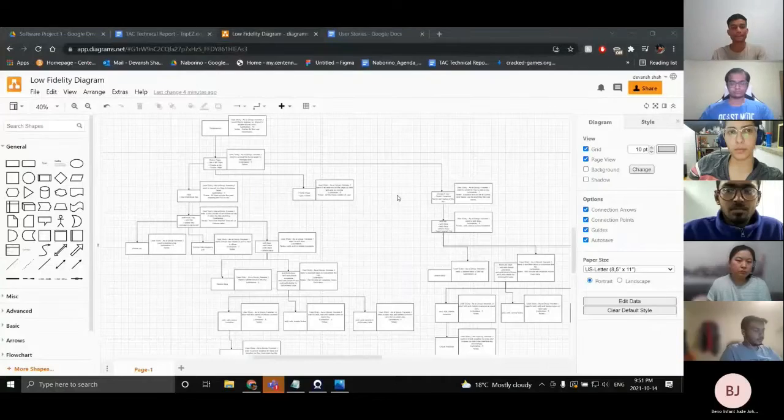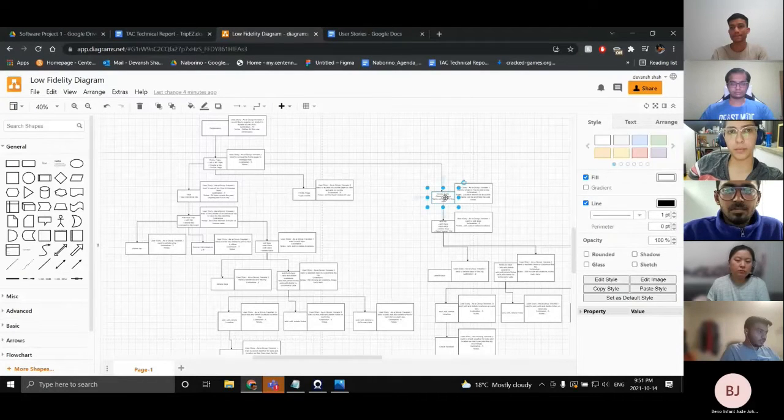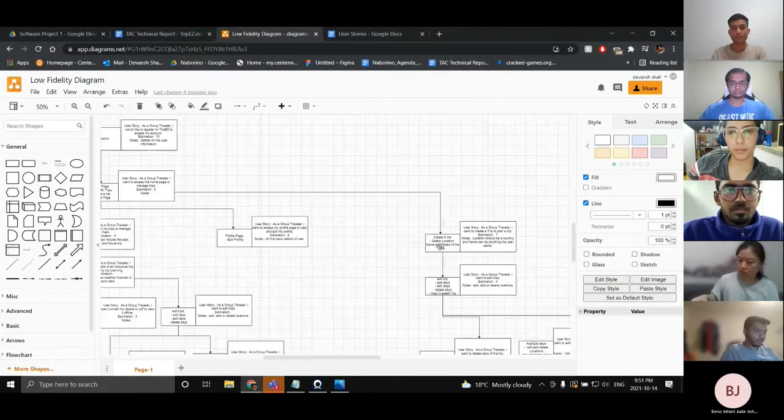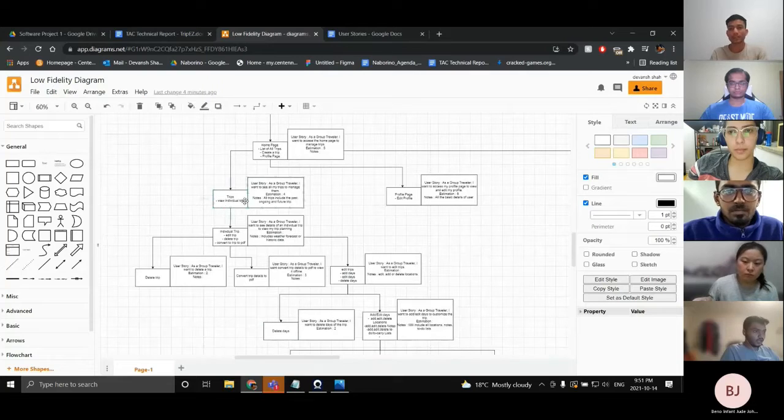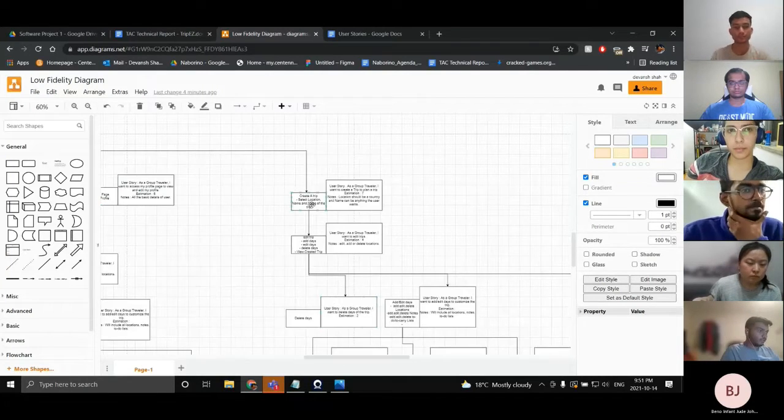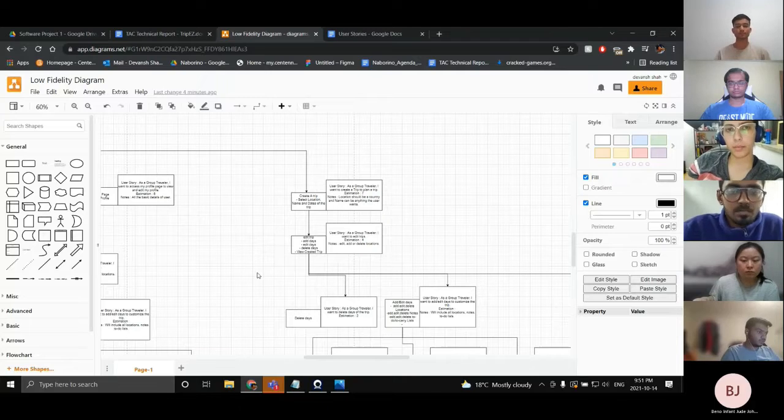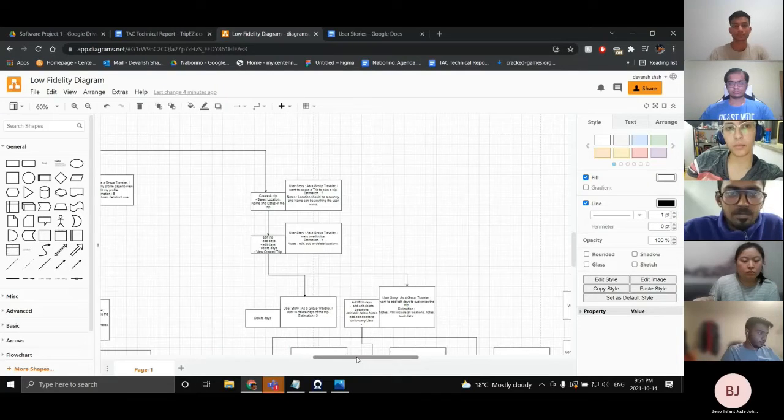Okay, I'll repeat myself then. Here there's a create a trip user story, and here is the view the trip information user story. So I think we can branch from somewhere here to add the list of attendees for the trip.